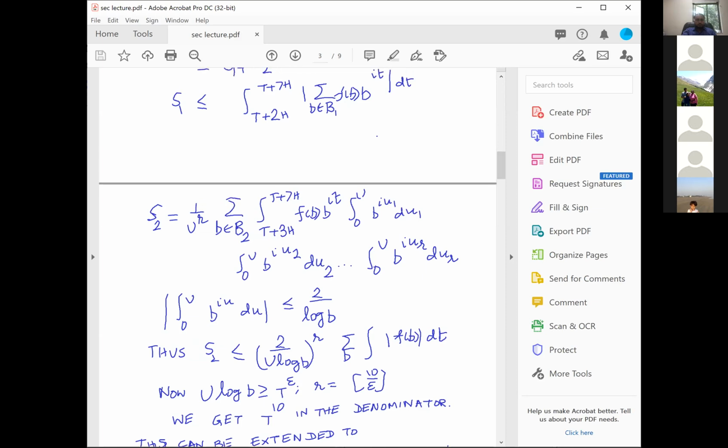As far as the B2 part is concerned, you can use the fact that it's a multiple average, and therefore you can integrate so many times, and every time by integration you gain a t power epsilon. And if you actually do it 10 over epsilon times, you get a t power 10, and that is already good enough for us.